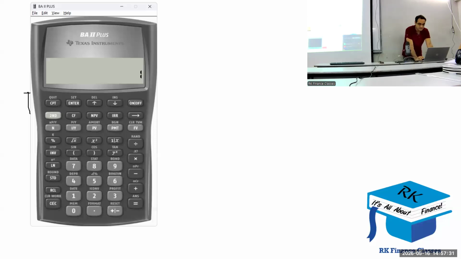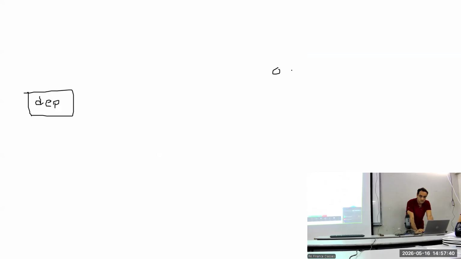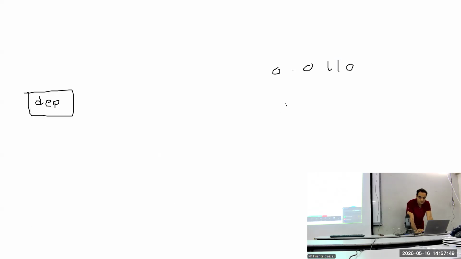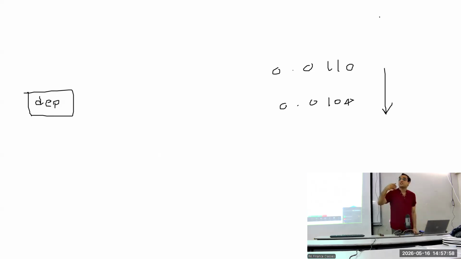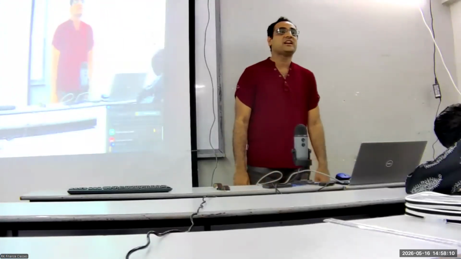So the rupee was 1 upon 91, 0.011, a month ago, and now the value of the rupee is 0.0104. So it has gone down. Depreciation means going down, reduction in the value of something. If something's value reduces, we call it depreciated.